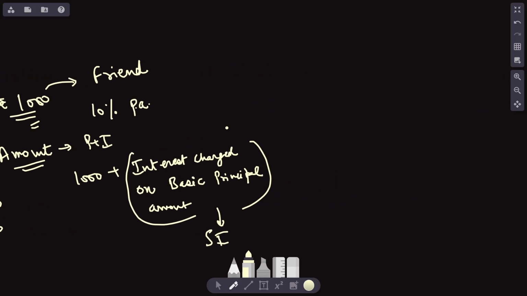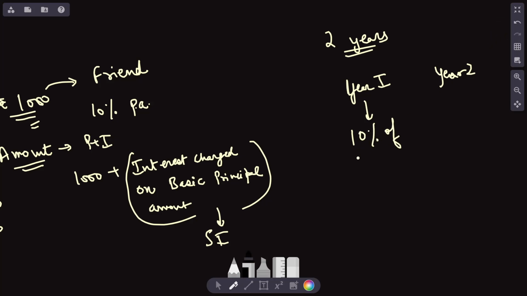Now, suppose you have given him the money for 2 years. That means the 10% interest rate is for a single year. Then for year one there will be some interest, and for year two there will be some interest. Yes or no? Yes. For year one, the interest will be 10% of rupees 1000.